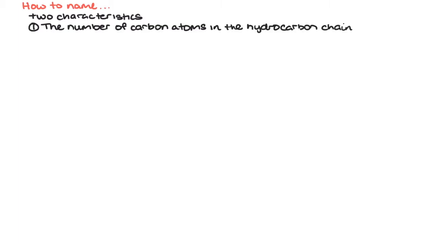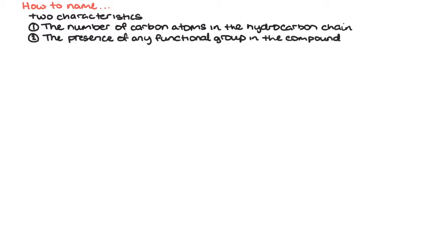When naming a hydrocarbon, or any organic compound, attention must be given to two characteristics of the compound. Number 1, the number of carbon atoms in the hydrocarbon chain, and 2, the presence of any functional group in the compound. The number of carbons in a hydrocarbon chain determines the stem name of the compound. The functional group, which are specific substituents, determines the suffix added to the stem.